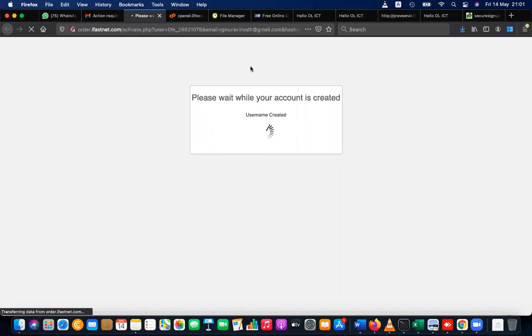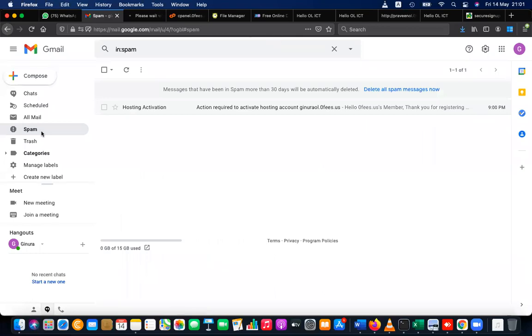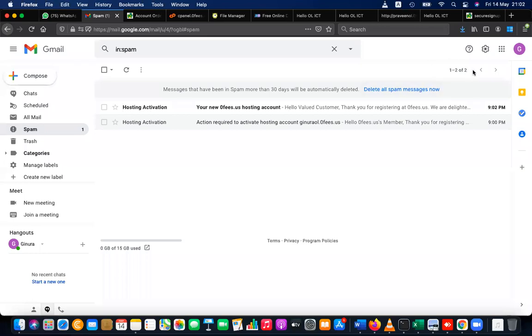Right? It will take some time to activate. And after activation also, they will send another email to your hosting account. You can log into your email and open it. I am not going to open this now because it has all the details, even username and passwords.